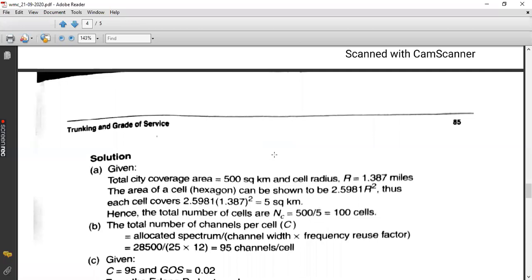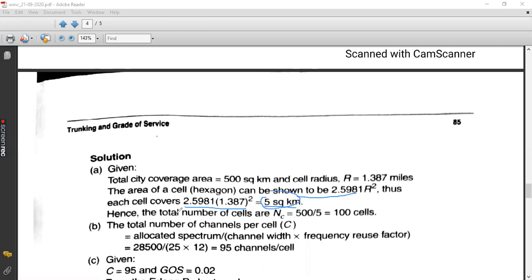Okay, 2.5981 R square. Just note down this formula. The area of one cell is given by 2.5981 capital R square. R is given to you, substitute. So 2.5981 into 1.37 square, that is 5 square kilometer. So this is the area of one cell.